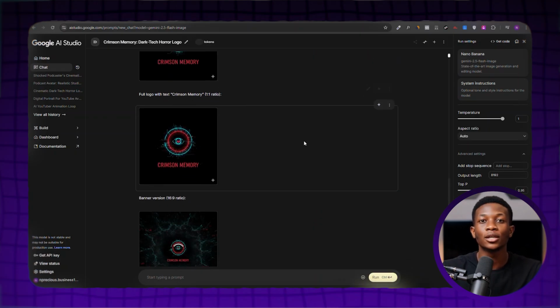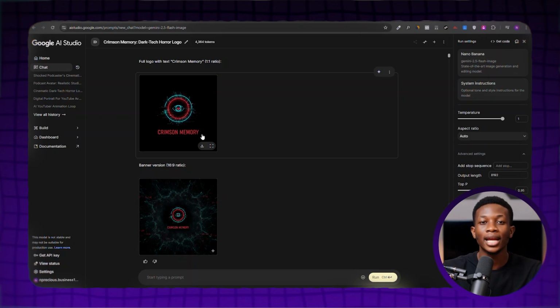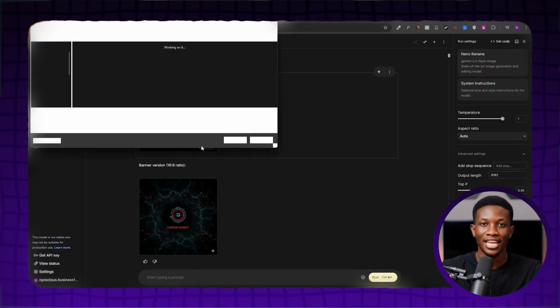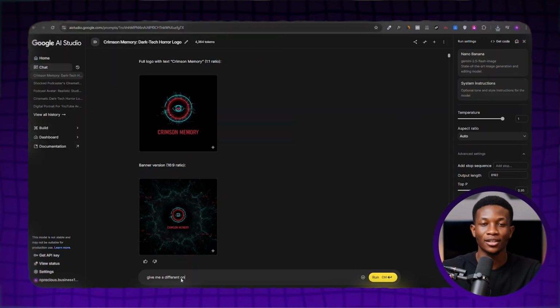Once it finishes, you can review the logo. If you like it, click the Download button to save it to your device. If you don't like the result, you can ask Google AI Studio to give you a different one by simply typing, "Give me a different one," and clicking the Run button again. Pro tip, you can repeat this multiple times to find the exact result you like. Once you're happy with your logo, we can move on.